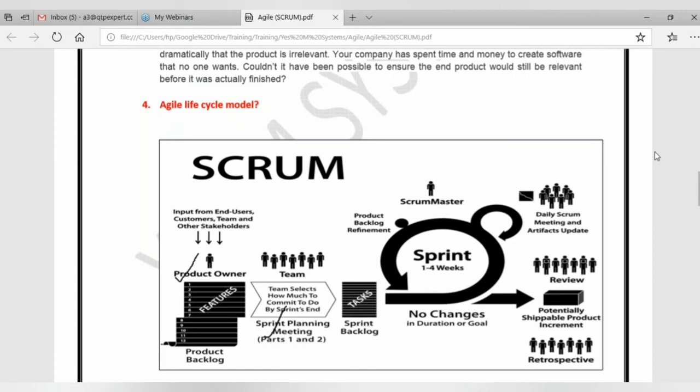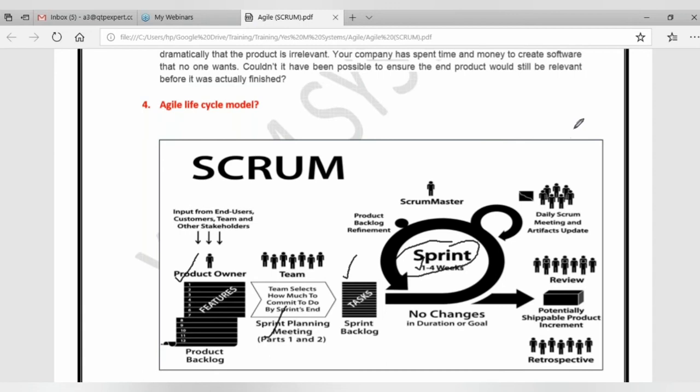Now the sprint backlog is ready. What is the next step? The sprint is going to start. What does sprint mean? Sprint is nothing but a duration. It can be a minimum of 1 week, or 4 weeks maximum, or sometimes it can be extended or customized also. But normally the ideal sprint duration is 2 weeks.